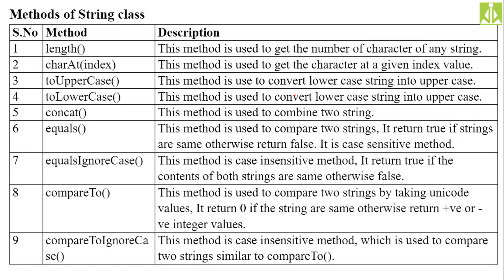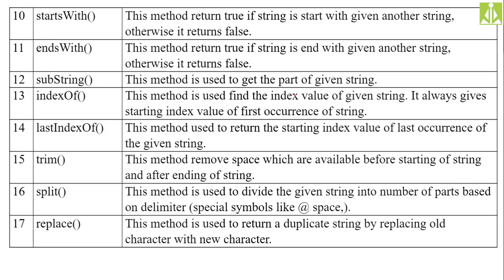So these are all the methods. Length will count the number of characters. Character at gives the character at a particular location. toUpperCase converts into uppercase, toLowerCase converts to lowercase, concat combines two strings, but you can't combine, as you have already seen. equals compares, and equalsIgnoreCase means one is uppercase and one is lowercase; if both have the same characters and alphabets, it will show true, because we are ignoring the case. Then compareTo and compareToIgnoreCase. In total we have 17 methods.